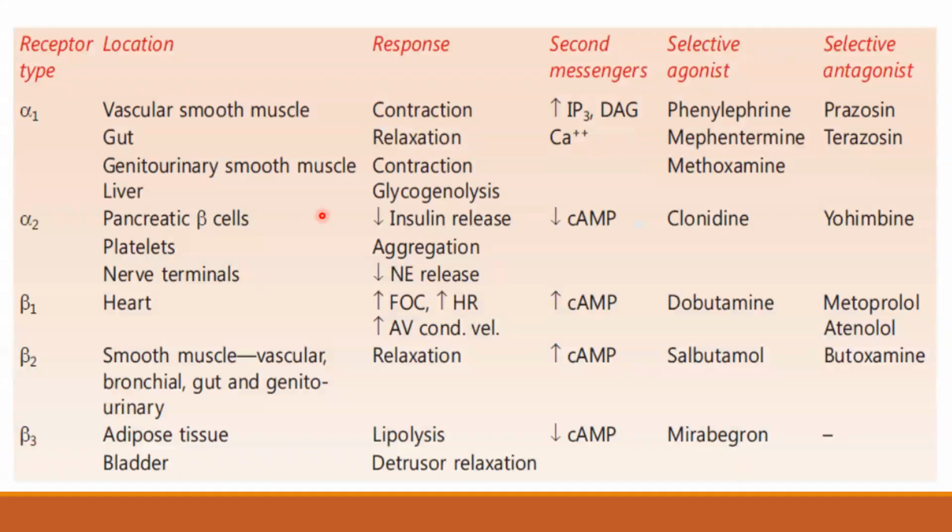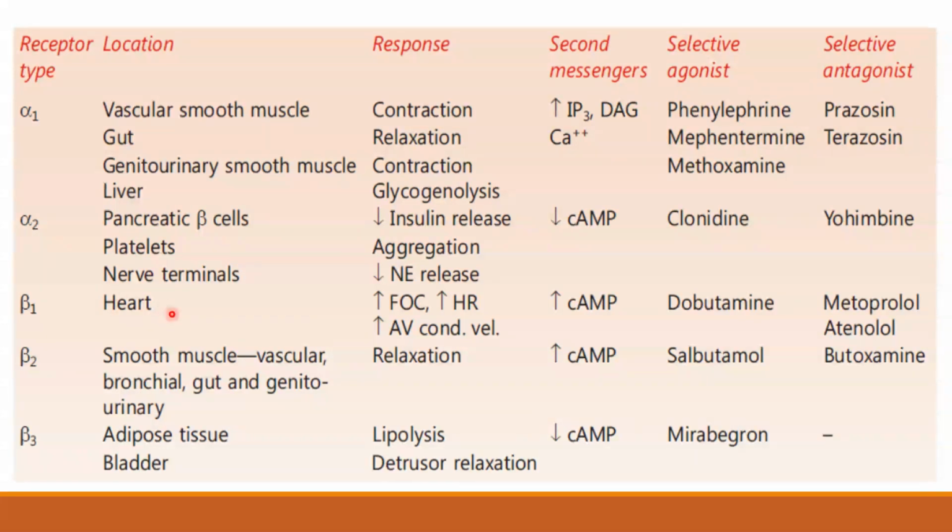Let us have a small glimpse of which receptor is present at what location and causes what response. Usually, alpha 1 is present in the vascular smooth muscle and is responsible for contraction. Alpha 2 receptors are present on pancreatic beta cells and are responsible for reduced insulin release.